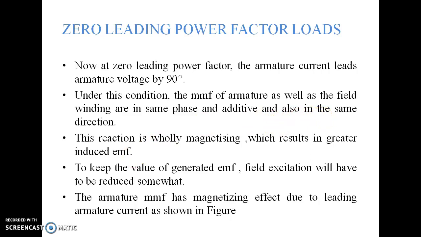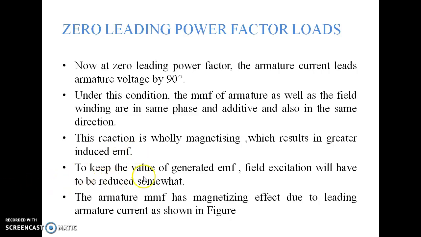But in case of leading power factor loads, the MMF of the armature and the main field winding are in the same phase, additive in nature, and in the same direction. This reaction is wholly magnetizing, which results in greater induced EMF. Remember: cross-magnetization, demagnetization, wholly magnetization.